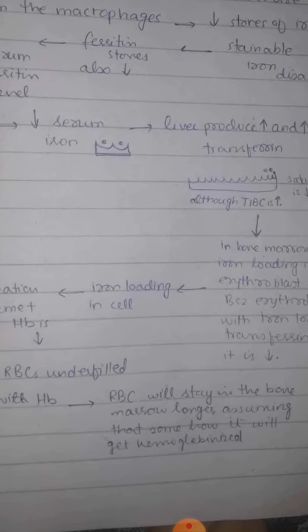As these red blood cells are not getting proper amount of hemoglobin or proper iron, so they stay in the bone marrow for a long time waiting that somehow iron will come. So when red blood cells stay in bone marrow for a long time, they become small in size and they are known as microcytes. So two changes are taking place in the red blood cells. Number one, they are hypochromic, then number two, they are microcytes. So iron deficiency anemia can also be called microcytic hypochromic anemia.